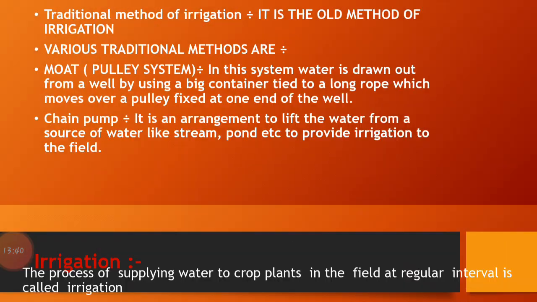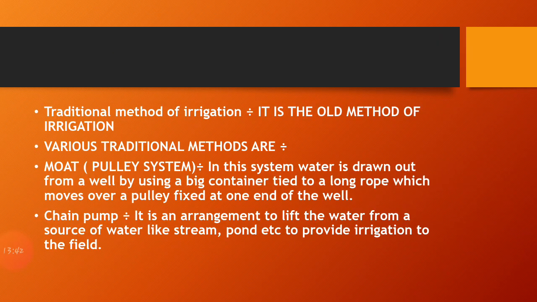Now next is the traditional method of irrigation. The traditional method is also known as the old method of irrigation, and there are various traditional methods that are used by the farmers to irrigate the field, in which first is the moat. The moat is also known as the pulley system. In this system, the water is drawn out from the well by using a big container that is tied to a long rope which moves over a pulley fixed at one end of the well. So this is one of the methods that is used by the farmer to irrigate the land.